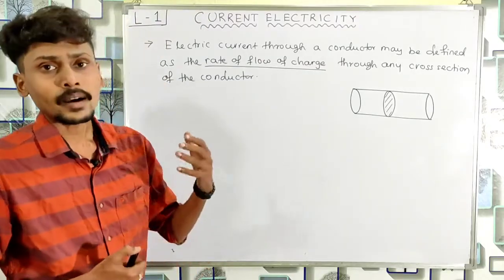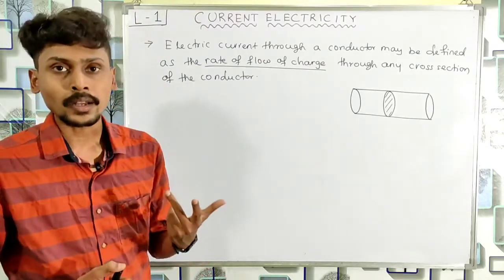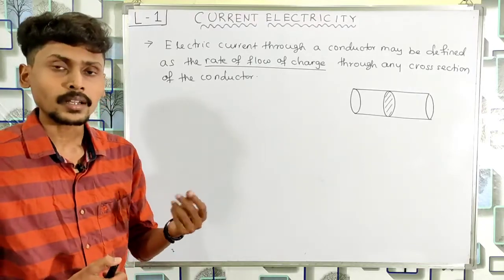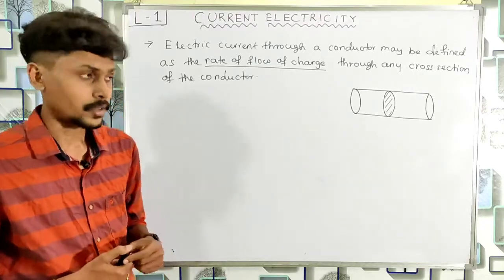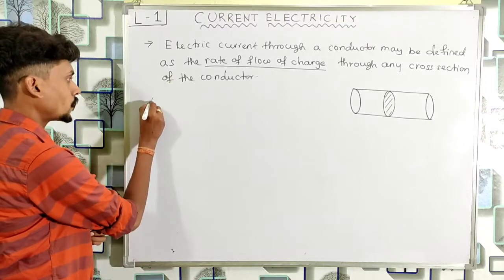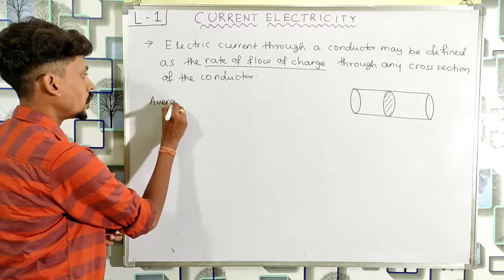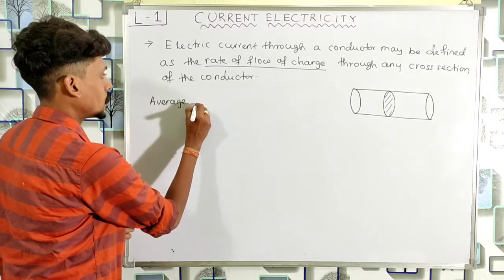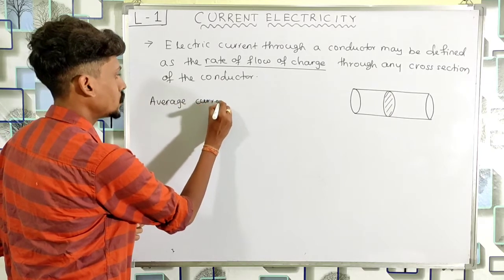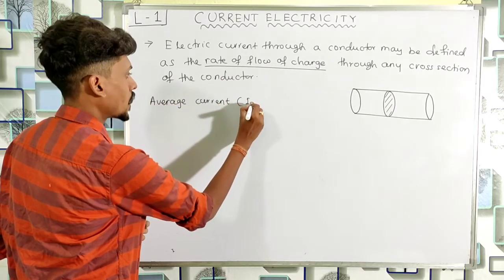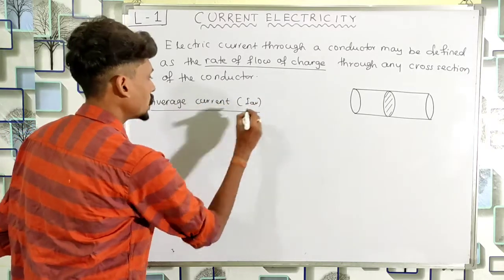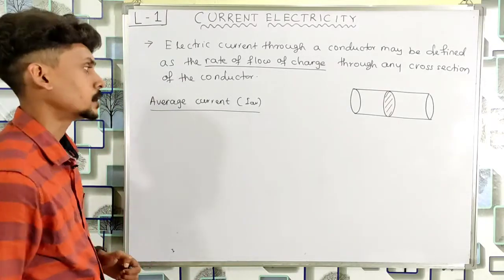So we can have two types of electric current. One is average electric current, the other one is instantaneous electric current. So first we will define what is the meaning of average current, or I average. How to calculate average current?